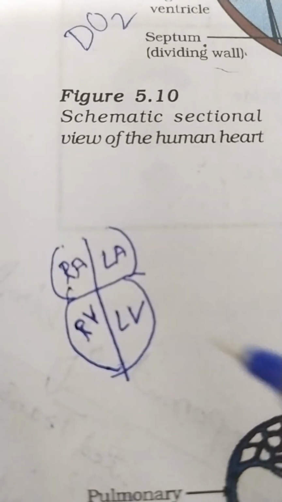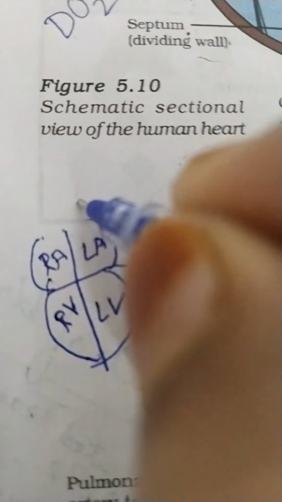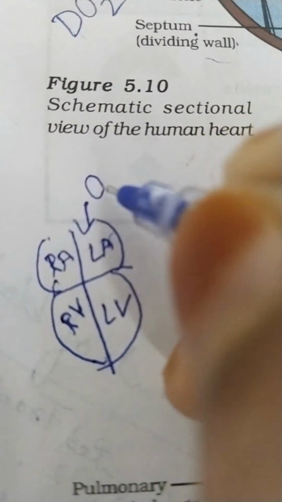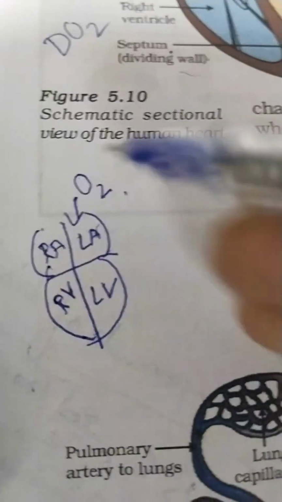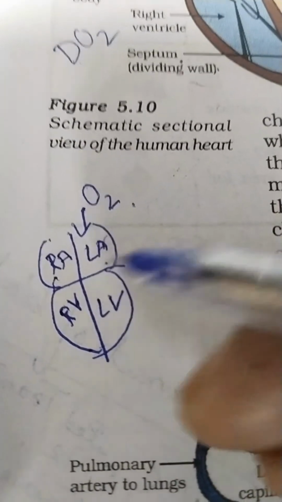See, here only oxygenated blood is going to enter. First, the oxygenated blood enters through the left atrium.